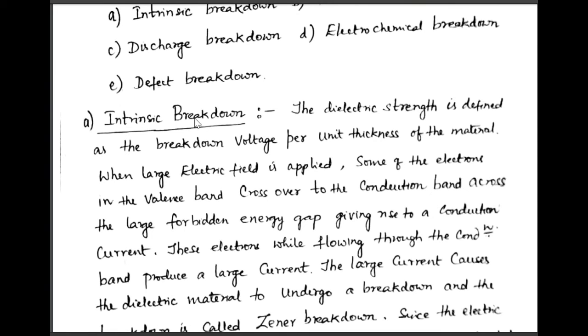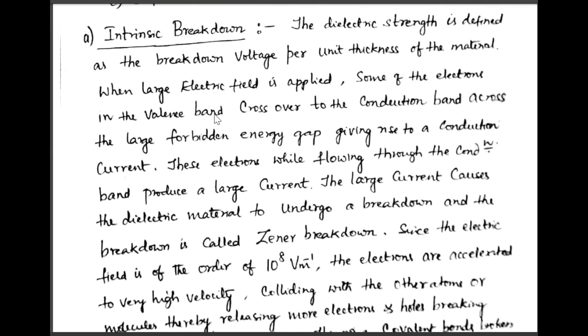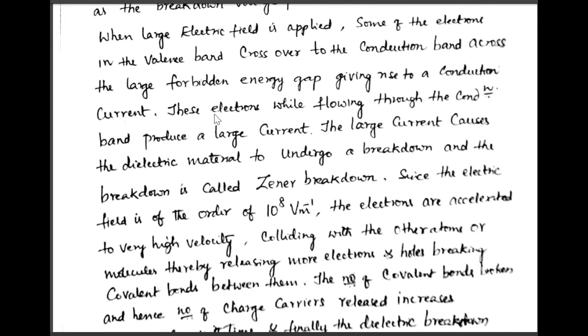First one, A, intrinsic breakdown. The dielectric strength is defined as the breakdown voltage per unit thickness of the material. That is the definition of dielectric strength. When a large electric field is applied, some of the electrons in the valence band cross over to the conduction band across the large forbidden energy gap, giving rise to conduction current. You know that the energy gap is very large in a dielectric material.